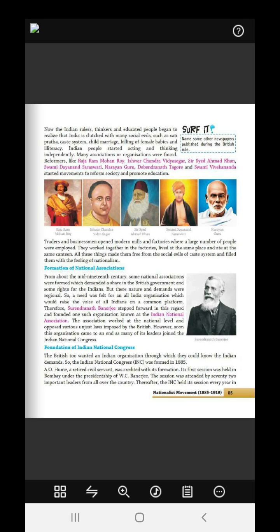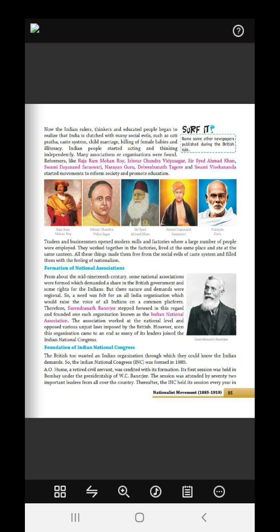Therefore Surendranath Banerjee stepped forward in this regard and founded one such organization known as the Indian National Association. What is INA? Indian National Association. This association worked at the national level and opposed the various unjust laws imposed by the British.